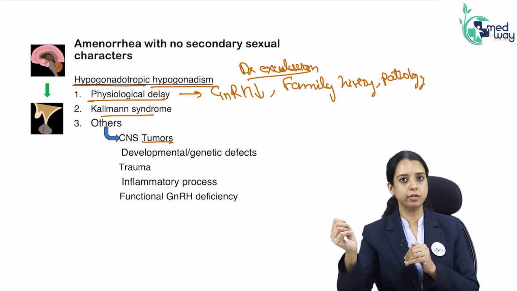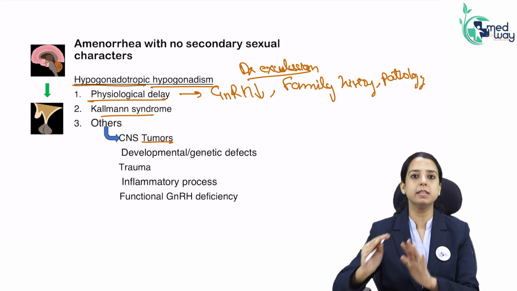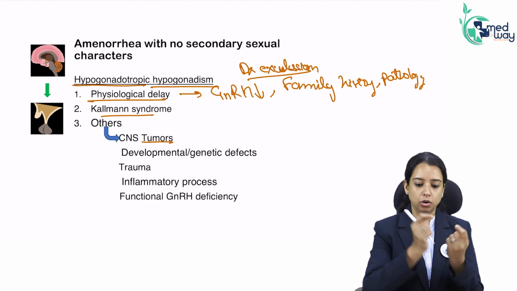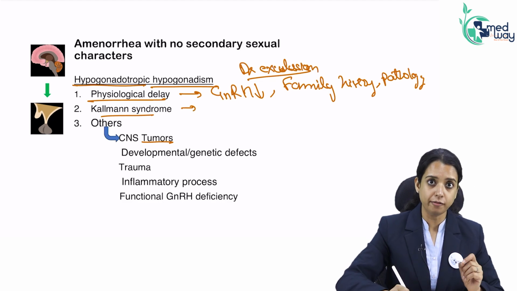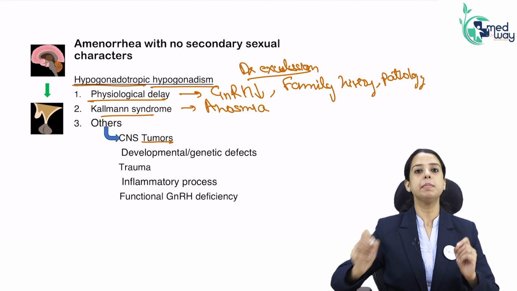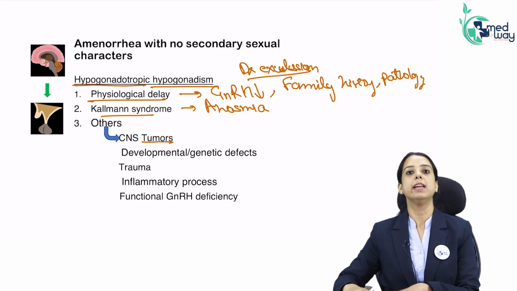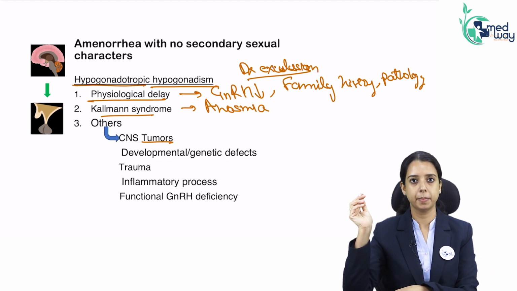Now where are they migrating from? Sorry, not the neural, the nasal placodes. They migrate from the nasal placodes, so as a result, there is a problem in the nasal nerves also. So the patient will typically have amenorrhea, low FSH-LH and anosmia, the inability to smell. So if a question gives you amenorrhea with anosmia, it's a hypothalamic problem, Kallmann syndrome.